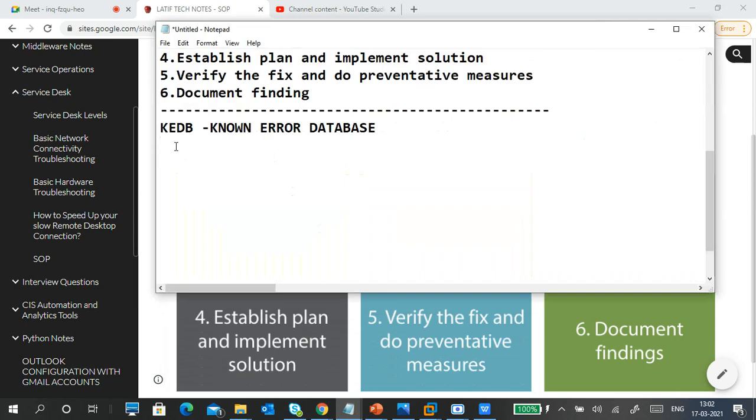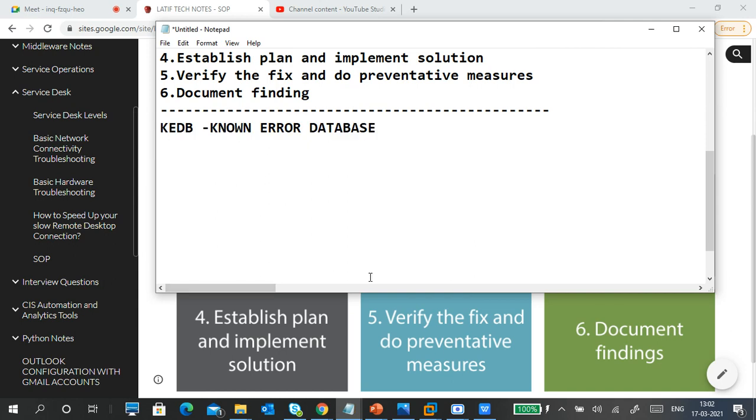Known error database. What is a known error database? Errors, issues, and their solutions that already exist are stored in the database. What is your duty? If an issue occurs, search for the issue in the known error database, find the suggested solution, apply it, and fix the issue. You can fix issues fast. It reduces the downtime. So this is also very important to learn.